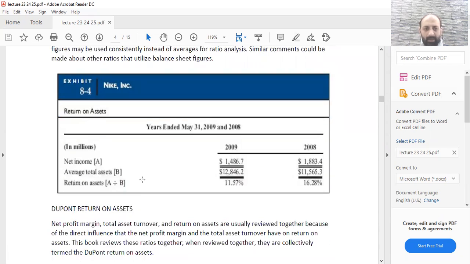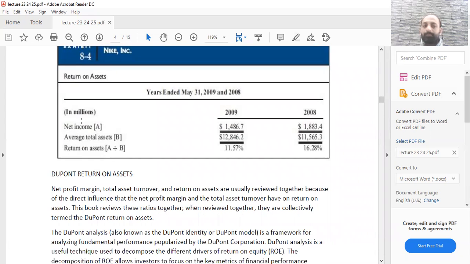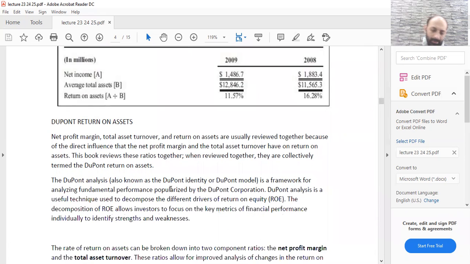So how do we calculate the return on assets? You have the net income, which is your total net profit, and when you divide it by your average total assets, you get return on assets. Now there is a term which was coined by a company. It's called DuPont return on assets. Now what is DuPont return on assets?